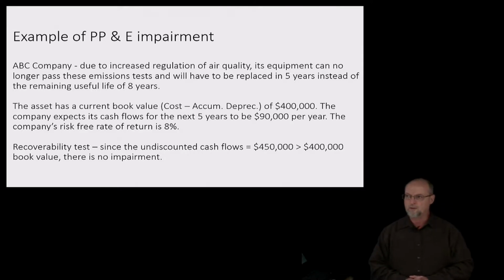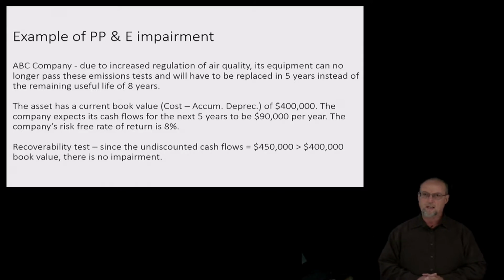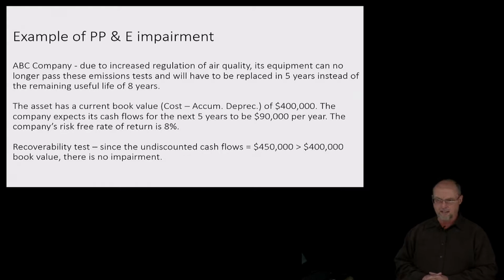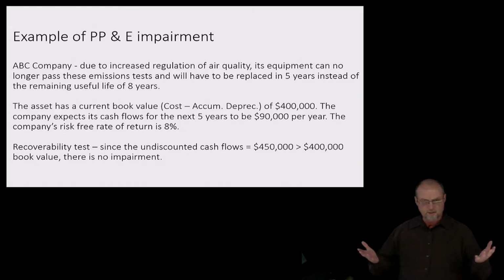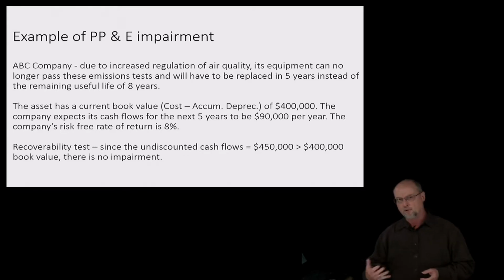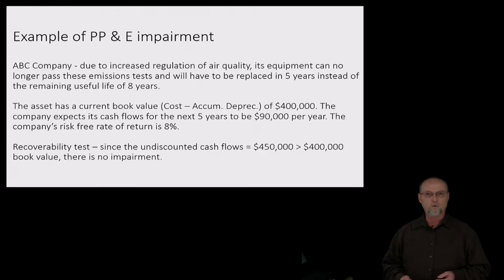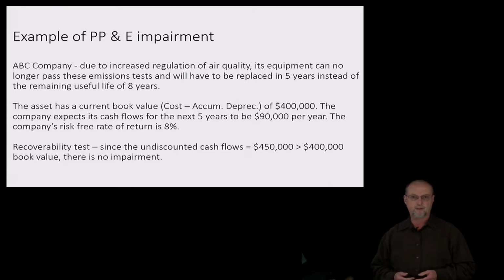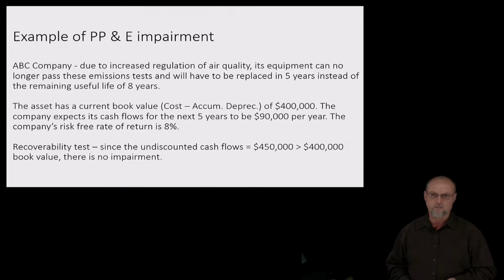Okay, due to increased regulation of air quality, the current equipment of ABC Company can no longer pass emissions tests and will have to be replaced in 5 years instead of 8 years. Okay, so there's an impairment of value there, and most likely the salvage value will be measurably less because of its inability to pass these tests, and no one's going to buy it from us. Or if they do, it's going to be at a discounted price.